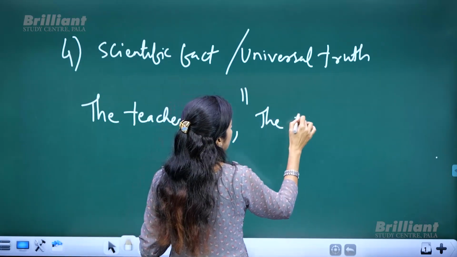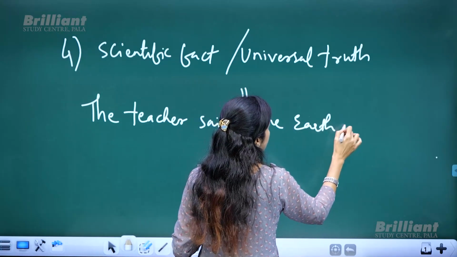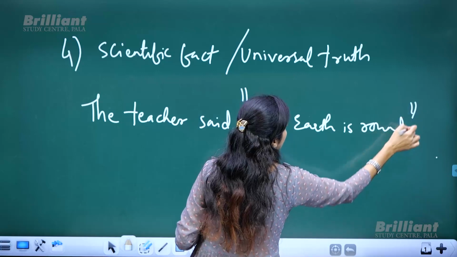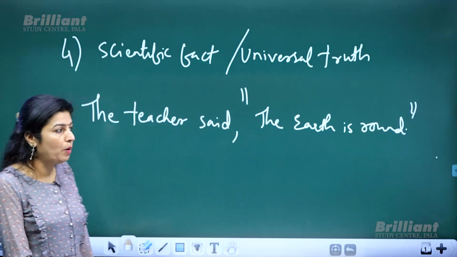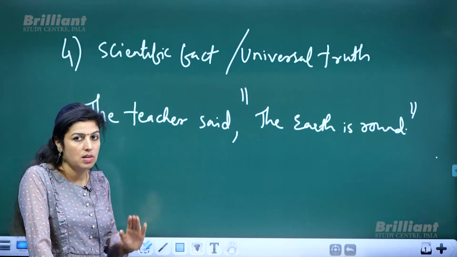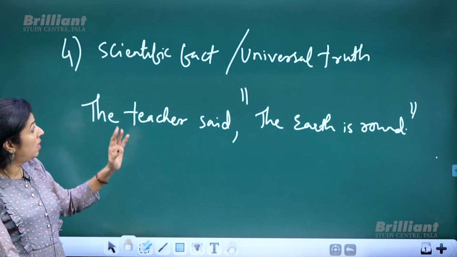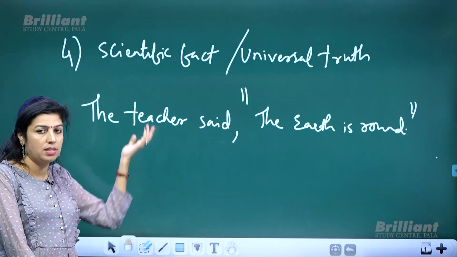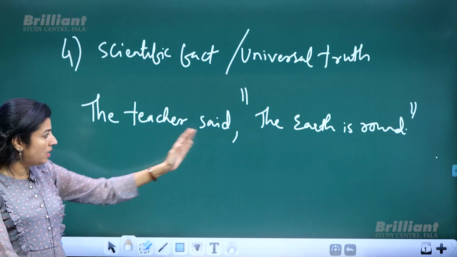The teacher said, the earth is round. What type of sentence is this? The earth is round means it is a universal truth. It's a fact. It's a scientific fact. It's a universal truth. The earth is round.